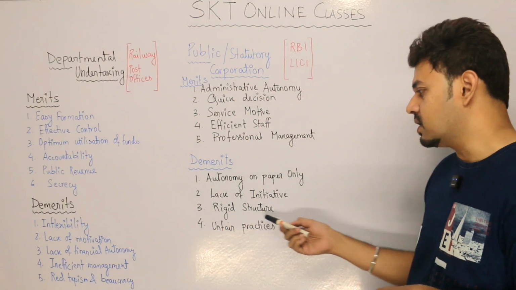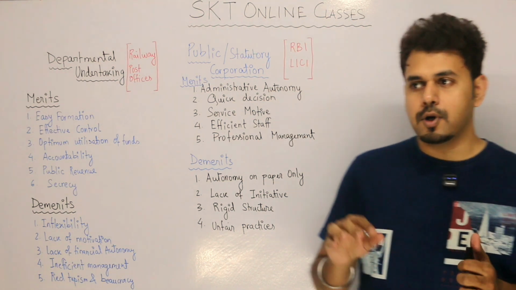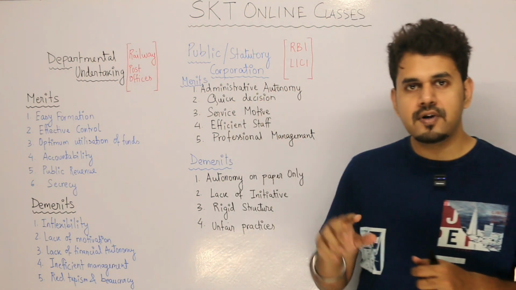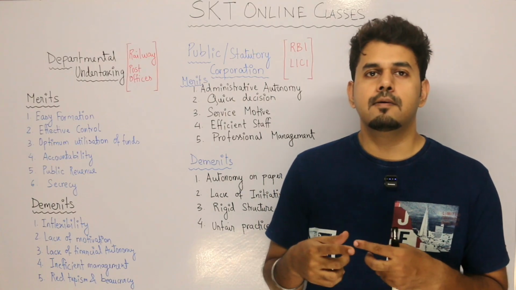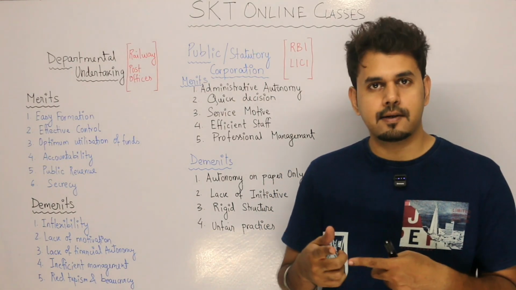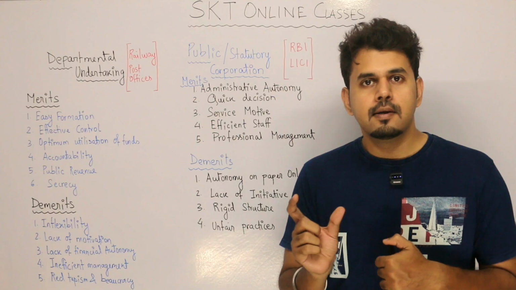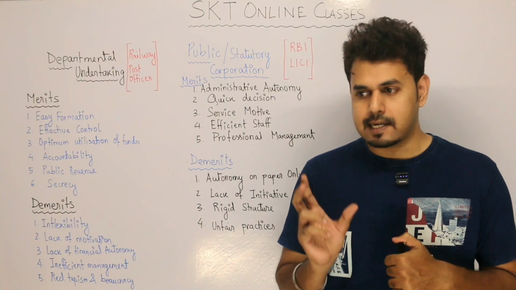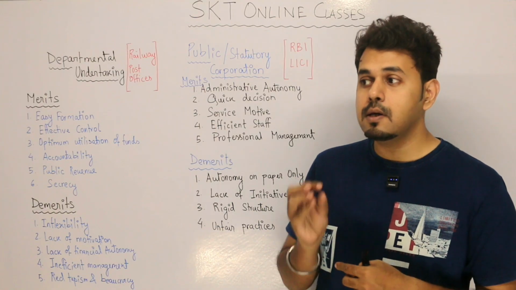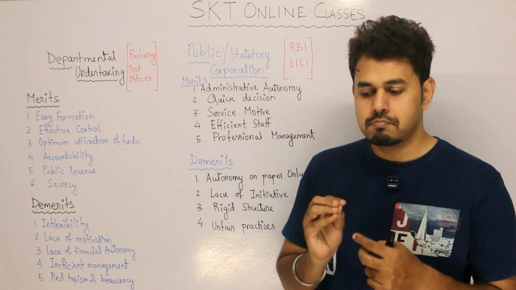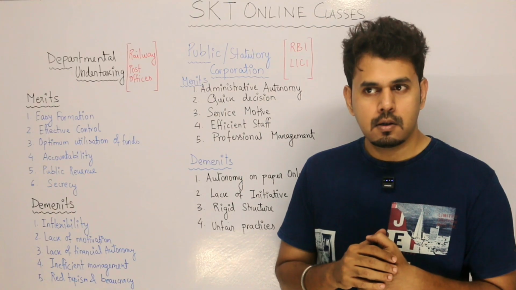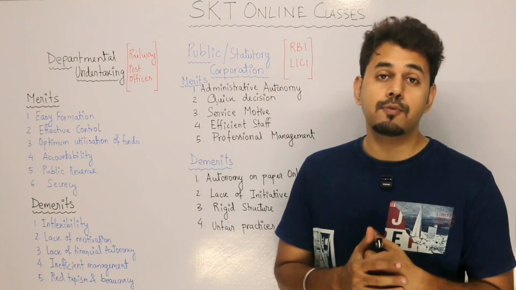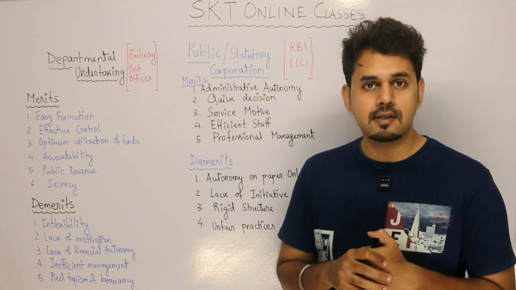Then next is rigid structure. Why rigid structure? Because in the beginning we discussed that this is managed by a special act of the parliament. The act defines the powers and objectives, so everything is based on the act. Now suppose something is very poor in the act and should be changed. It cannot be changed because it has already been passed in the parliament.